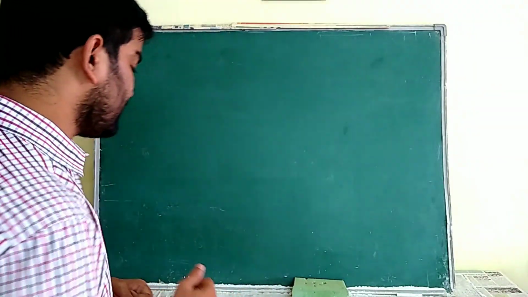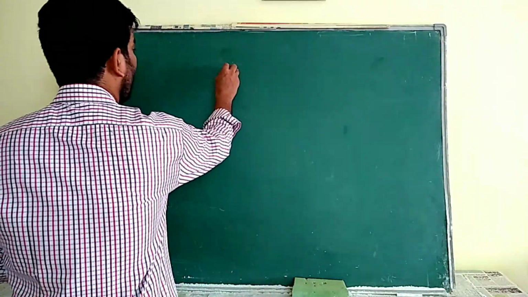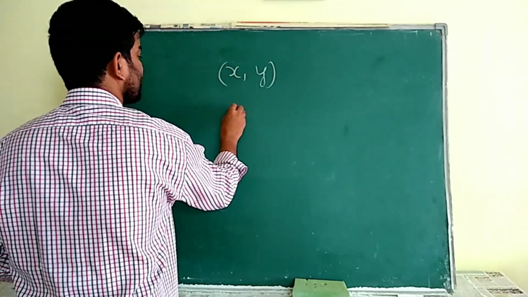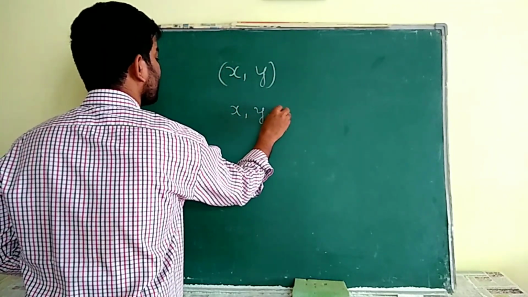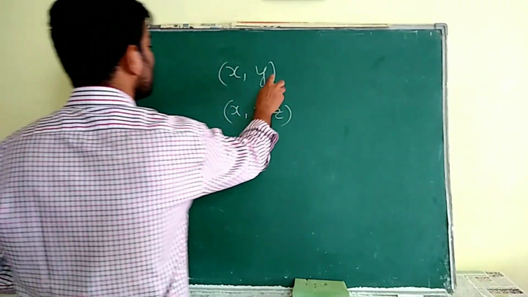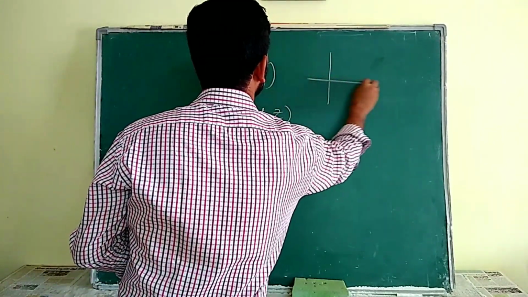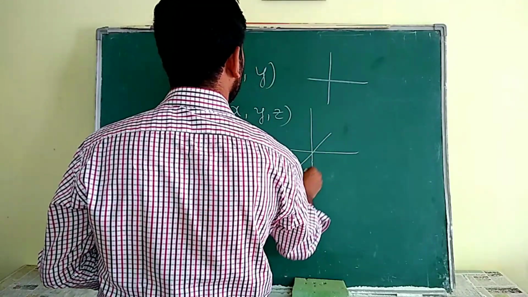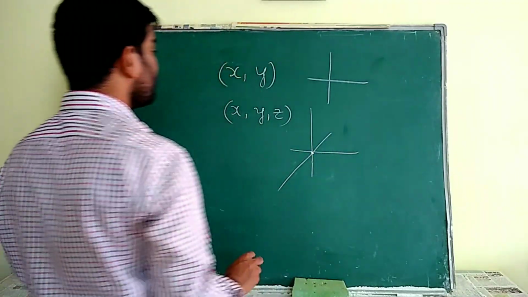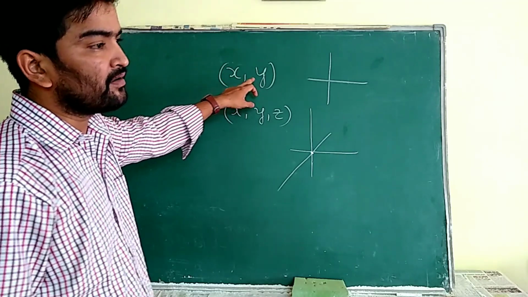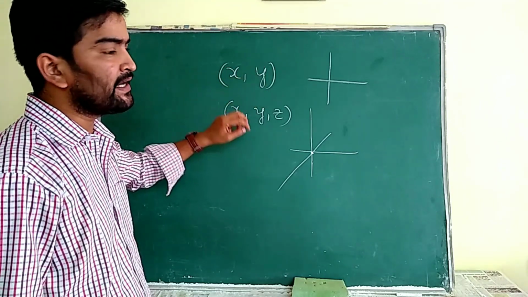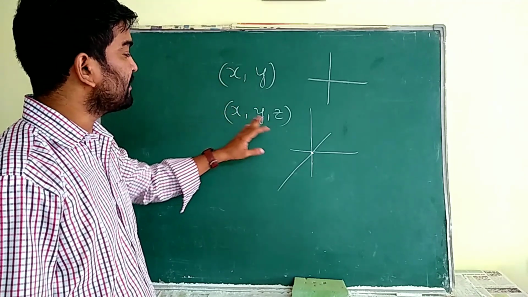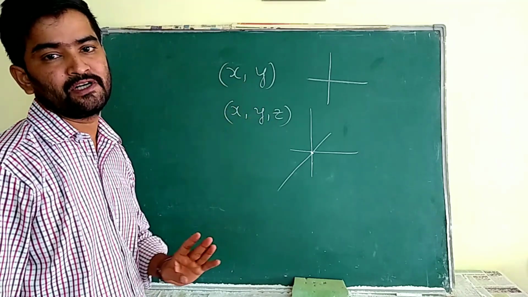So points have two representations, xy and xyz, in a two-dimensional plane and a three-dimensional plane. Here x, y are known as the x coordinate and y coordinate, or abscissa and ordinate. Here x, y, z are the x coordinate, y coordinate and z coordinate.